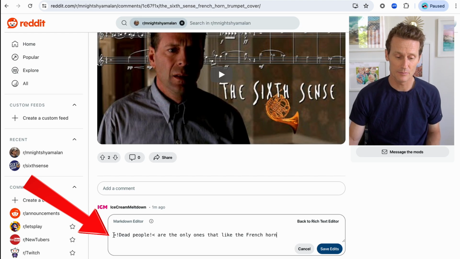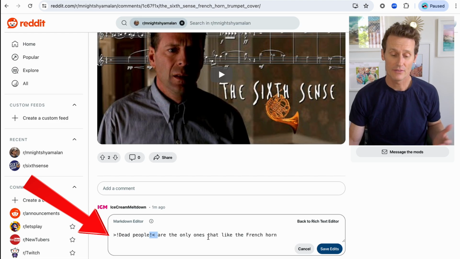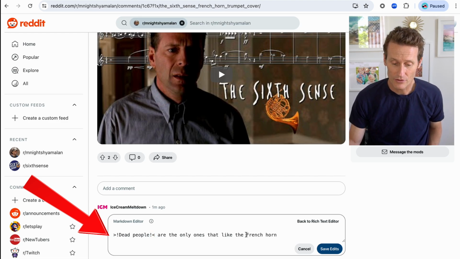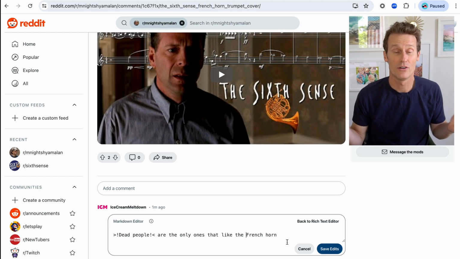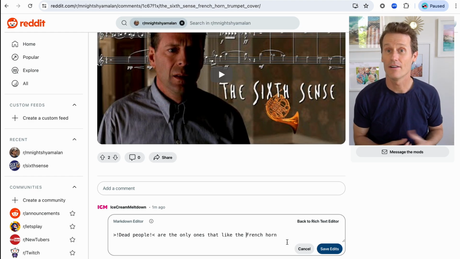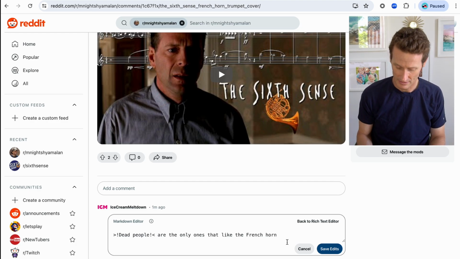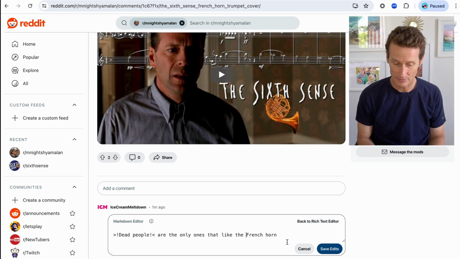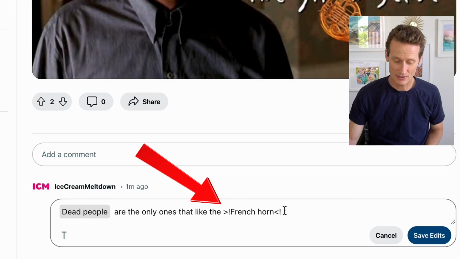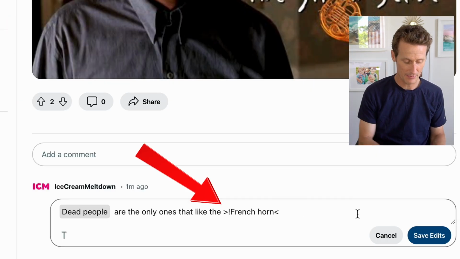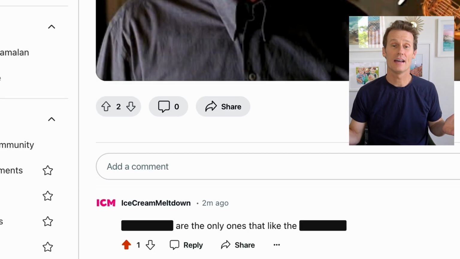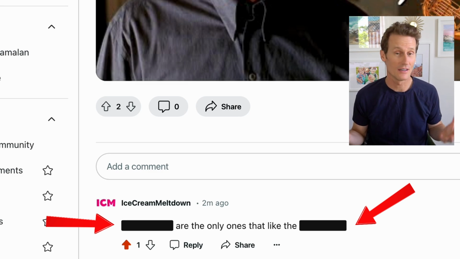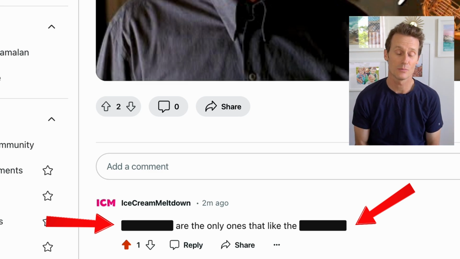You'll see there's these symbols here right before dead people and right after dead people. So if that wasn't the spoiler and you wanted French horn to be the spoiler, dead people are the only ones that like French horn. Maybe it's the guitar, maybe French horn is a spoiler. So you just put in those symbols that we got right there. The exclamation goes right before that little puppy right there. So you click that, save edits. There, now it's blacked out. So you got to type that in right. You got to make sure you do it if you want to hide the spoiler on there, which is a good thing to do.